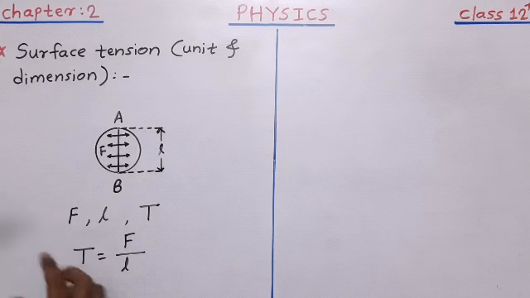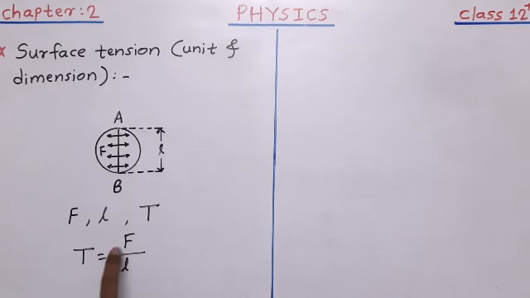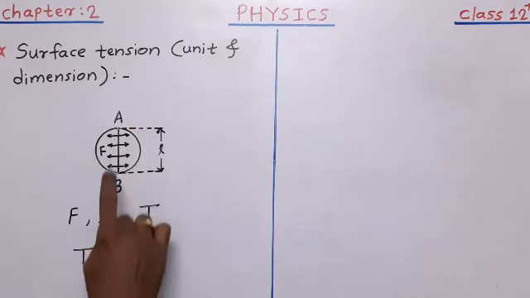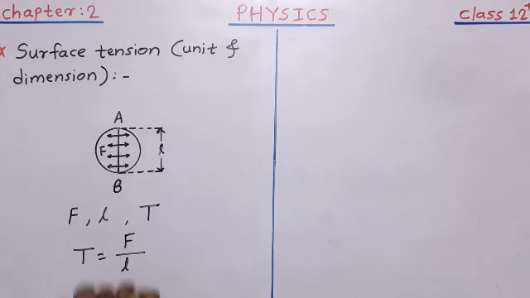See this formula for surface tension. You can understand the definition of surface tension using this formula also. Surface tension is defined as the tangential force acting per unit length on both sides of an imaginary line which is drawn on the free surface of liquid.